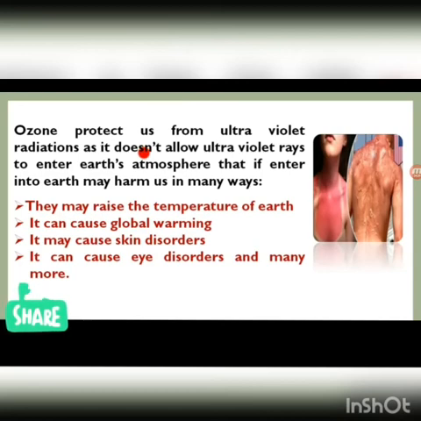And if it comes in contact with your skin, it can cause skin disorders, right? If the temperature increases, the body temperature increases, and then it can cause skin disorders. It can also cause eye disorders. If ultraviolet radiations come inside, it can cause eye disorders and many more diseases.